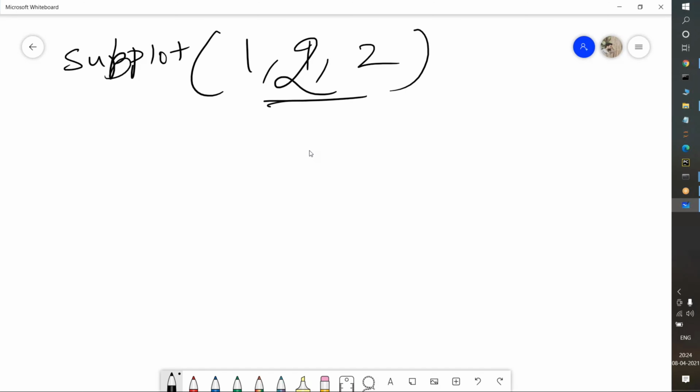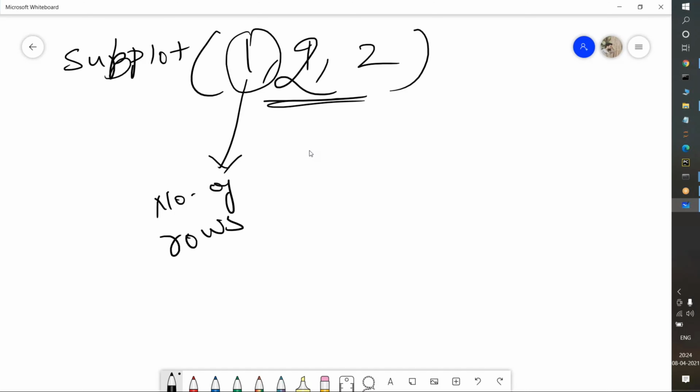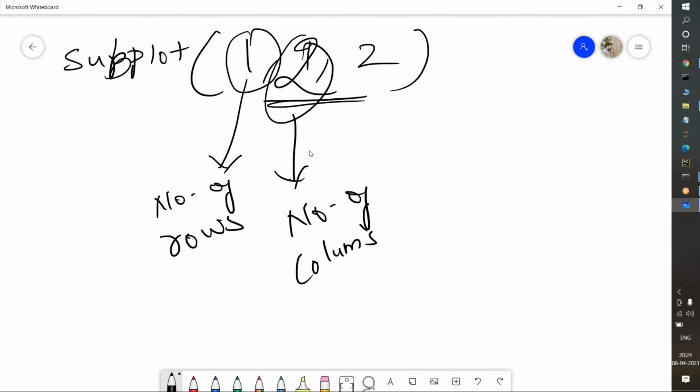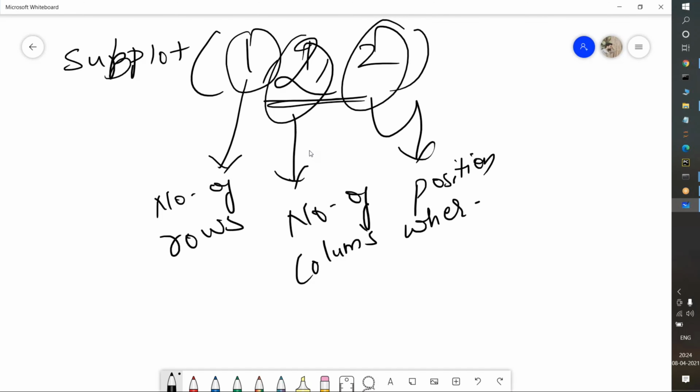What do these values mean? 1 represents the number of rows, 2 represents the number of columns, and the last parameter represents the position where you want it. Okay, I will tell you with one of the best examples.